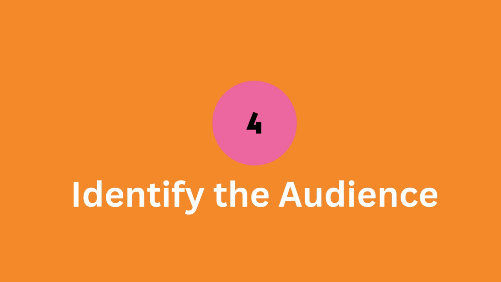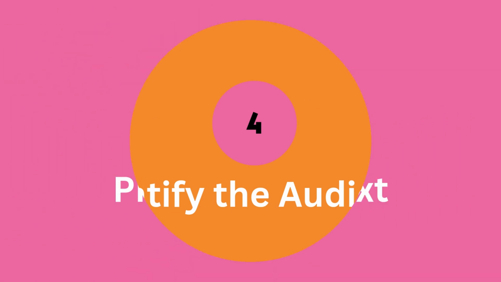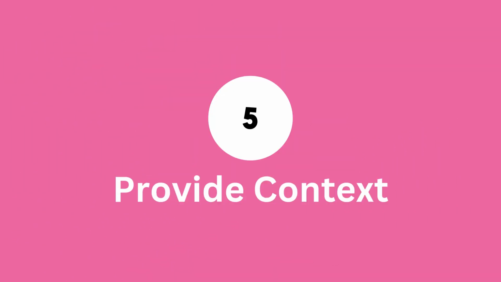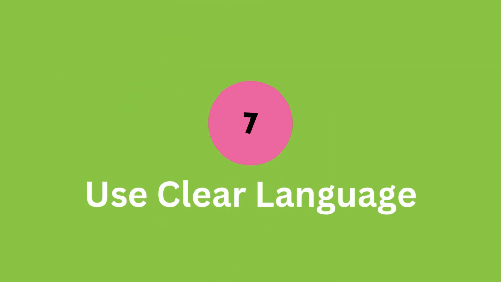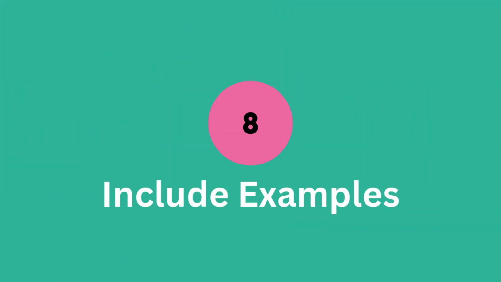4. Identify the audience. Clarify who the intended readers are to align the tone and content appropriately. 5. Provide context. Offer background information to help ChatGPT understand the scenario. 6. Set constraints. Define any limitations, such as word count or topics to avoid, to focus the response. 7. Use clear language. Avoid ambiguity by using precise and straightforward language.